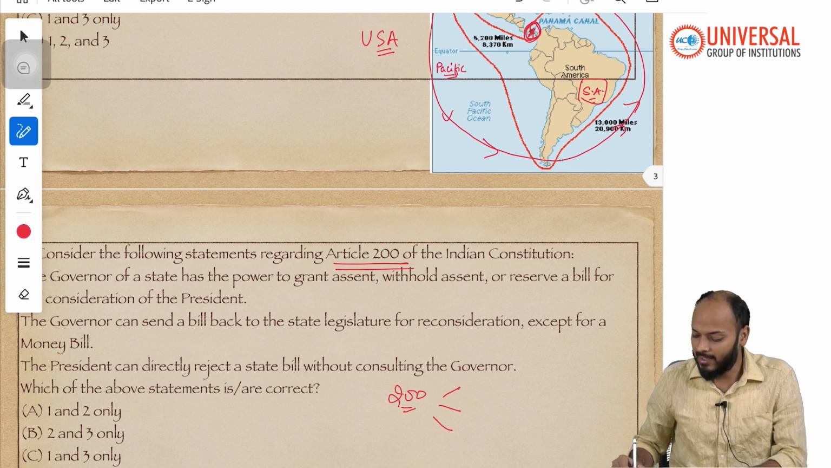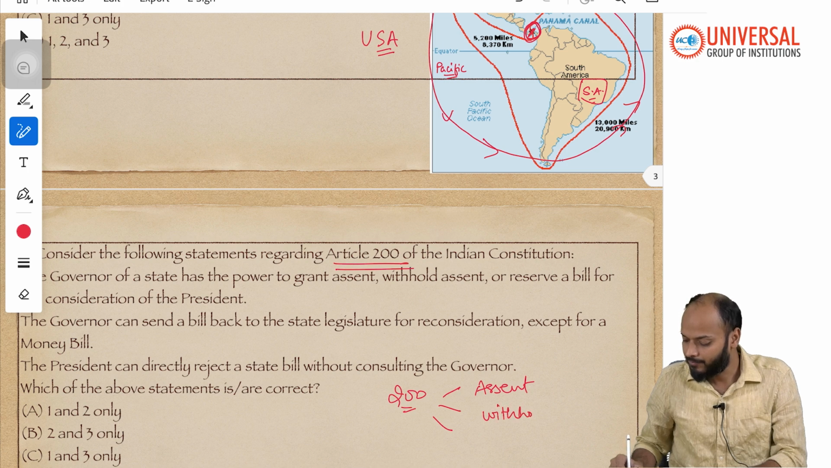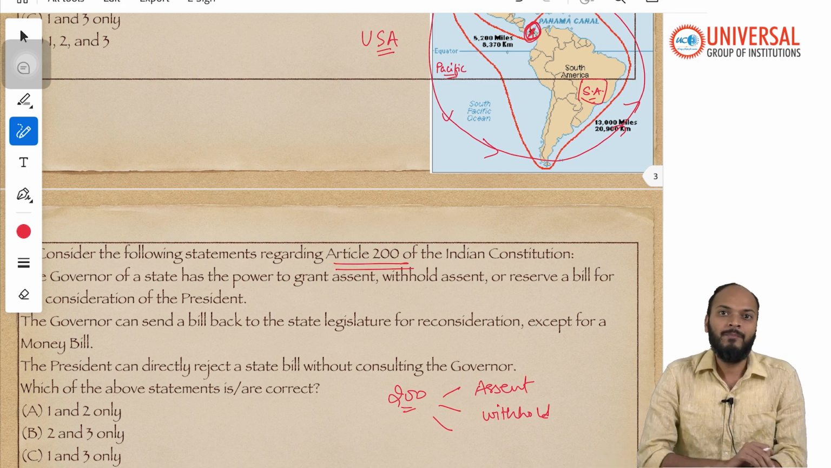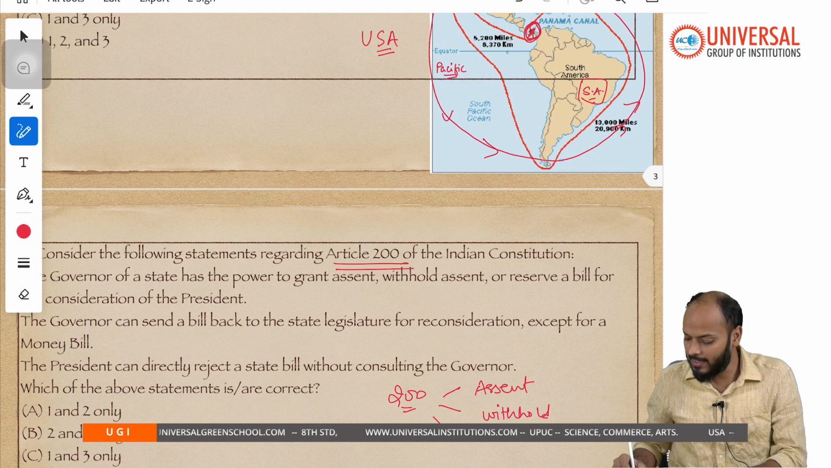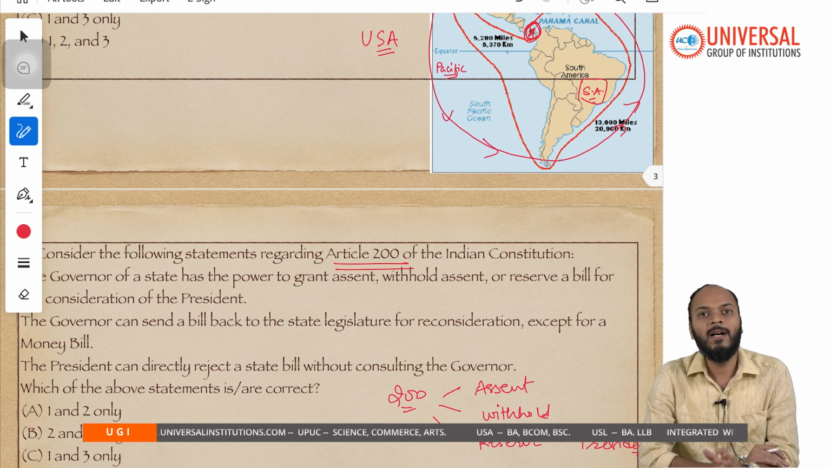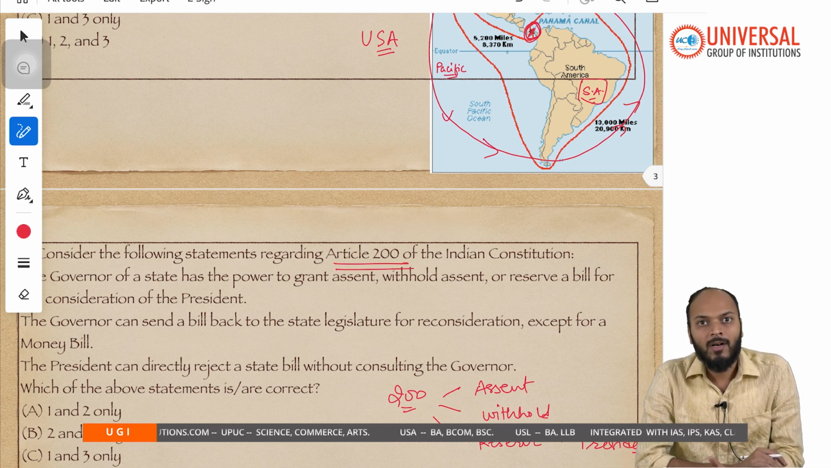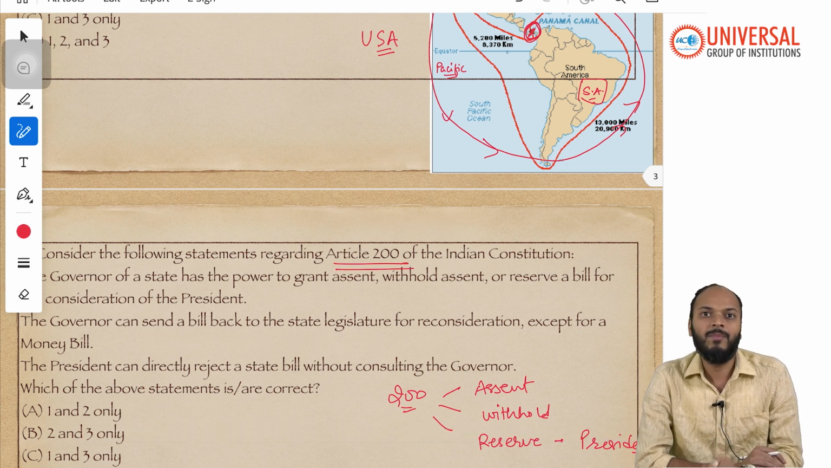First, the governor can give assent to the bill. Secondly, the governor can withhold that bill, right? And then the governor, giving reasons for withholding, can return the bill back to the state assembly. And third, the governor can reserve the bill for consideration of the president. So when a bill is passed by the state legislative assembly, for the bill to become an act, the bill should first get the assent of the governor, and hence the bill is sent to the governor.